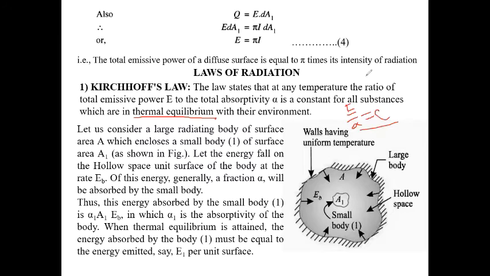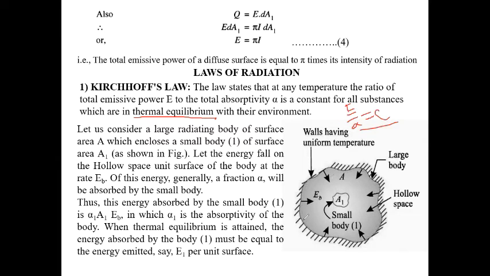Now, how can we prove that? Suppose we consider a large body, and the outside of the body is insulated, so the radiation takes place only inside the body. A small body A1, with area A1, is enclosed inside this large body. This is basically a hollow space.